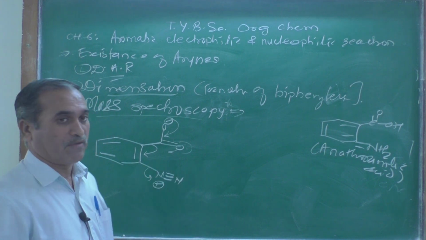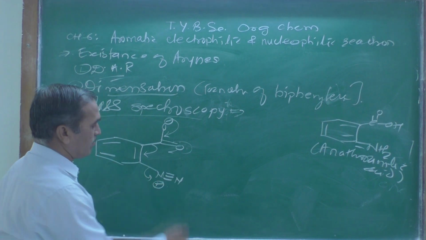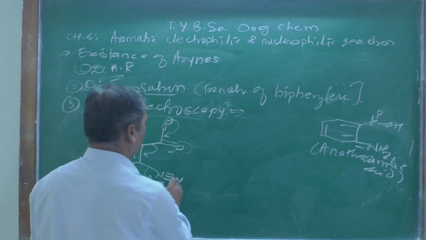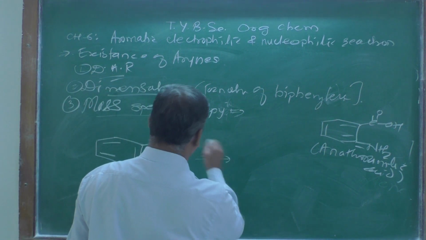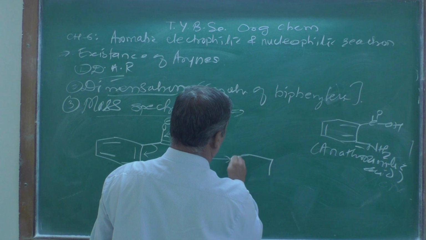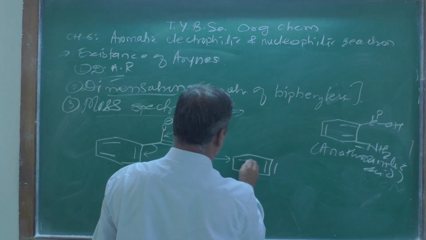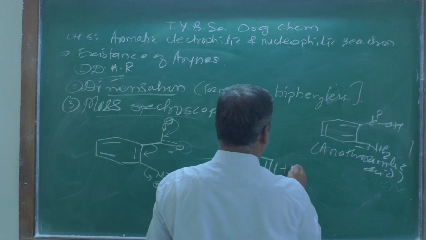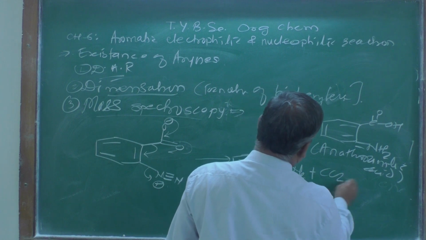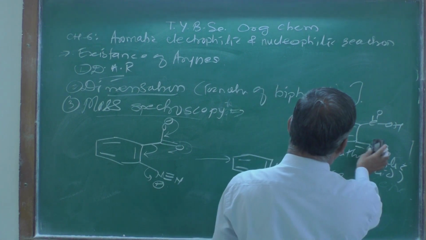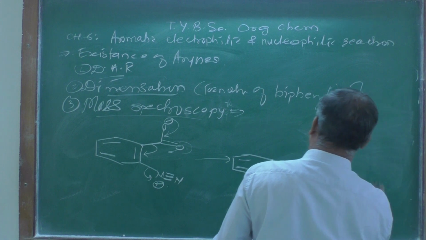The driving force is the elimination of a nitrogen molecule, and we get the benzyne intermediate plus N2 and plus carbon dioxide CO2. So this type of product we are getting.